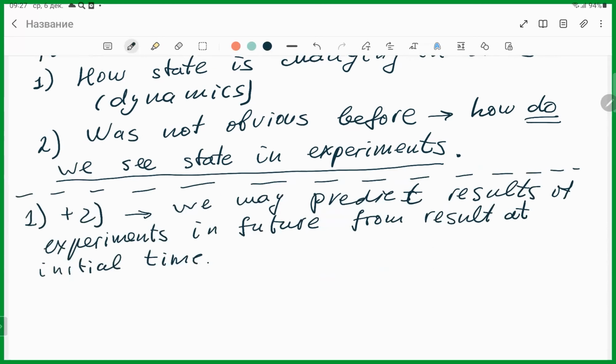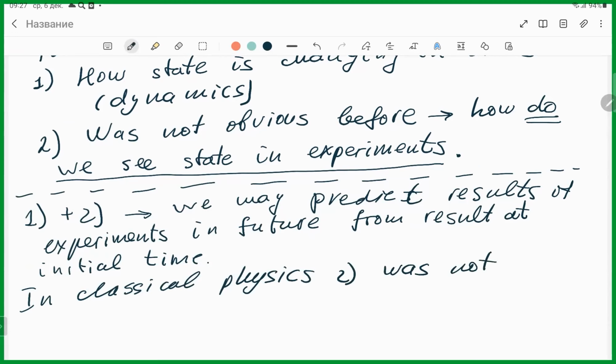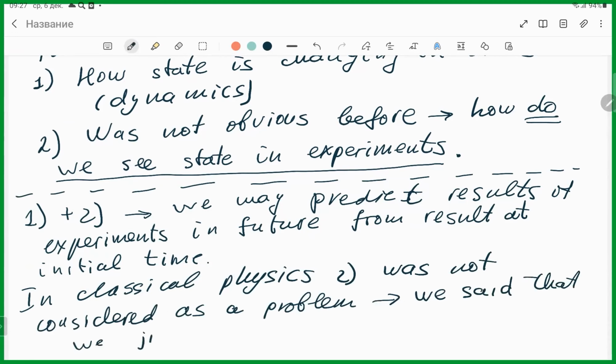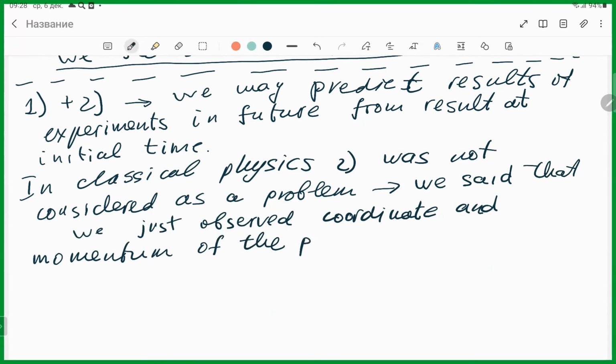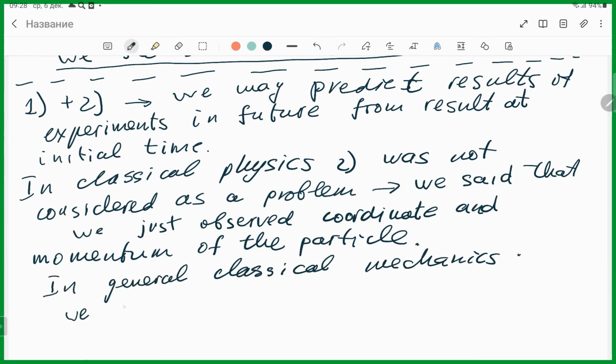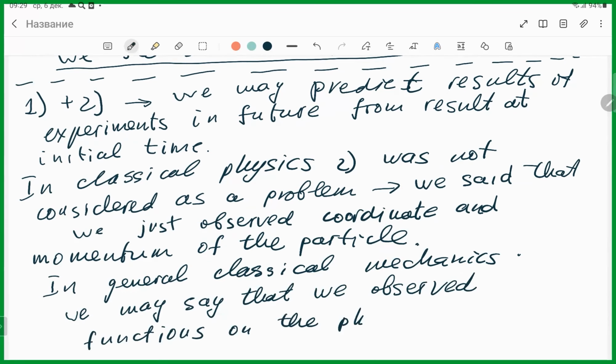I want to remark that in classical physics, 2 was not considered as a problem. We said that we just observed coordinate and momentum of the particle. In general classical mechanics, we may say that we observed functions on the phase space.